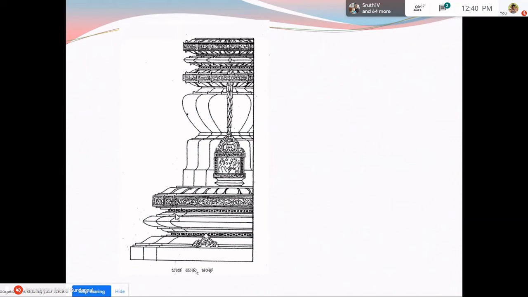And there is one major kind which is mentioned in the texts, like the text of Samarangana Sutradhara and Aparajita Pracha. That is what is called the Bhumija style. This is one example of a Bhumija temple found in Karnataka in a place called Dambal. So Bhumija is a type of Nagara temple.